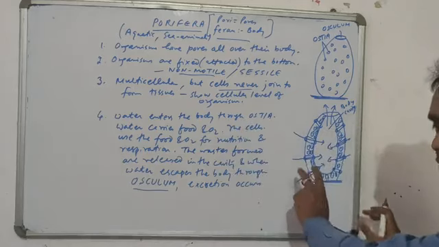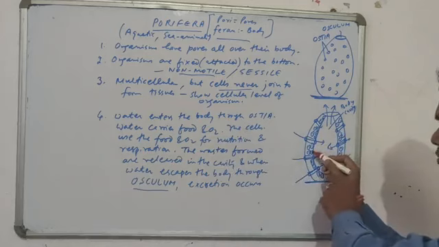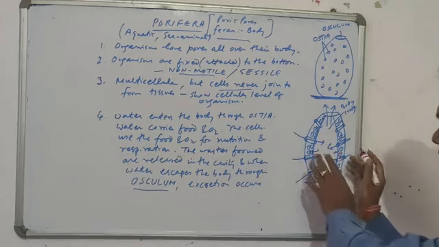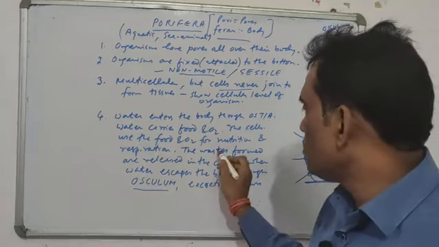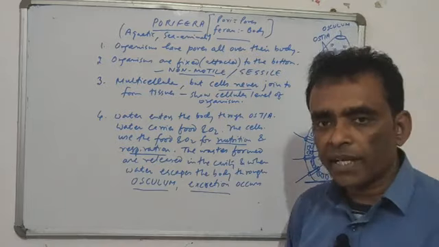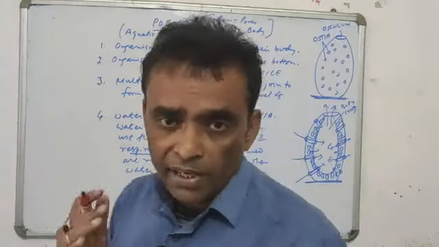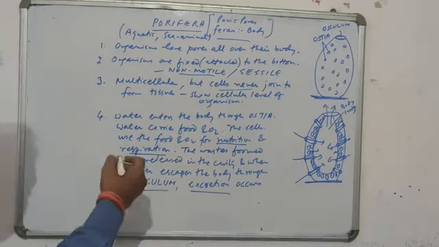The cells capture the food and oxygen, carry out nutrition and respiration, and the wastes which are formed are released in the cavity. And when water goes out, the wastes get released out. So that is how their nutrition, respiration, excretion is carried out, even though they are attached at one place, and that is how their life activities continue.